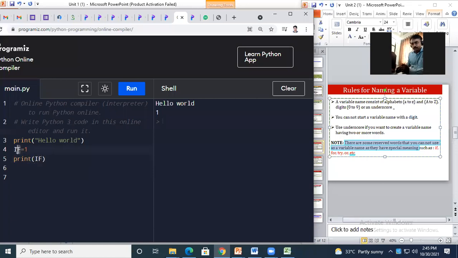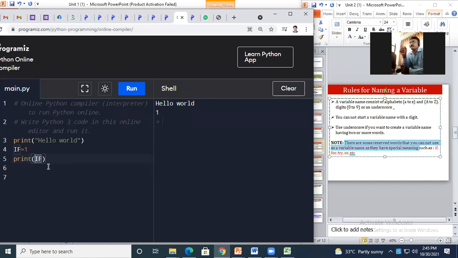And what is the difference here again? I have written a capital If. There is no reserved definition for capital If. But small if is a reserved keyword, and we know we have different ASCII values for each and every letter, right?